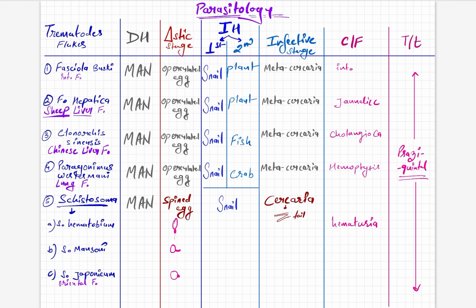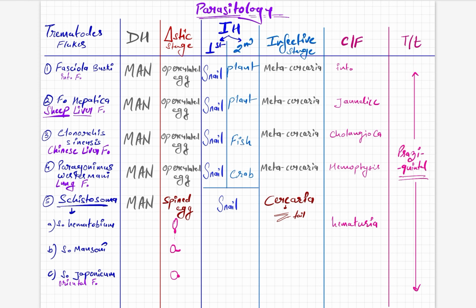Coming to the intermediate host, there are two intermediate hosts, first and second. The first intermediate host of the top 4 is snail, while Schistosoma has only one intermediate host, snail, and no second intermediate host. Similarly, the infective stage is metacercaria for the top 4, and Schistosoma has cercaria, which shows a bifid tail. That was asked.